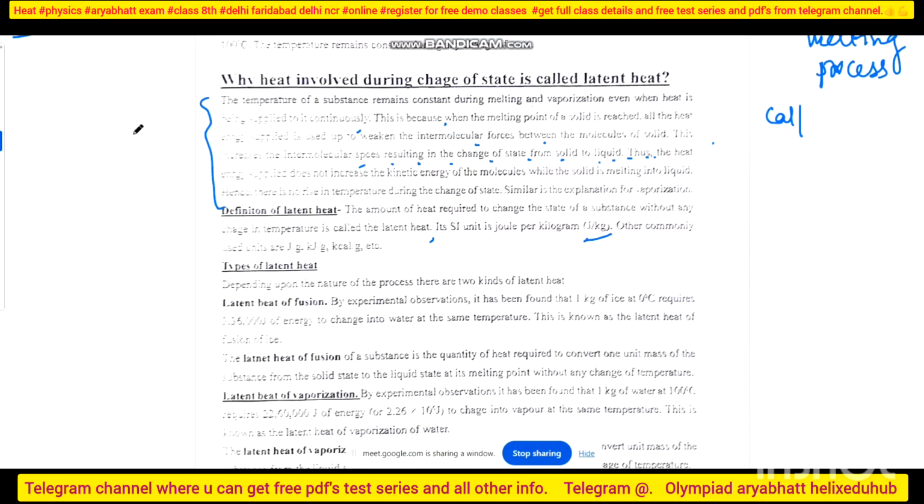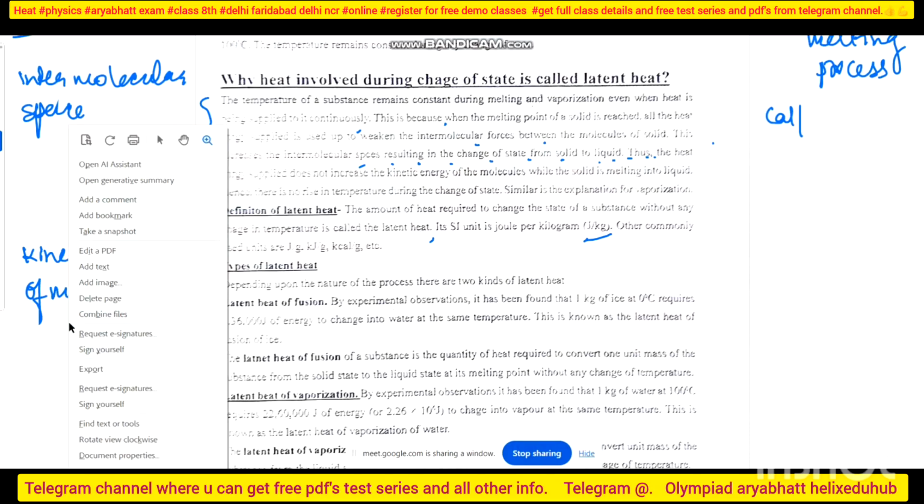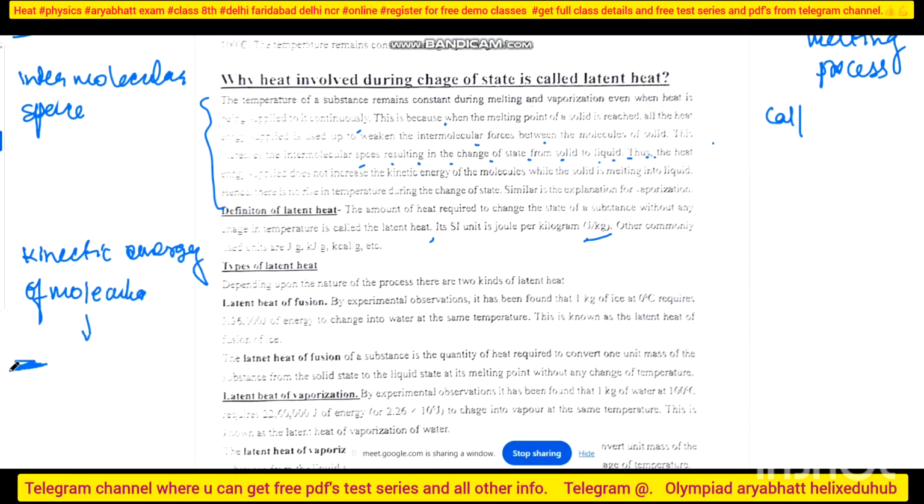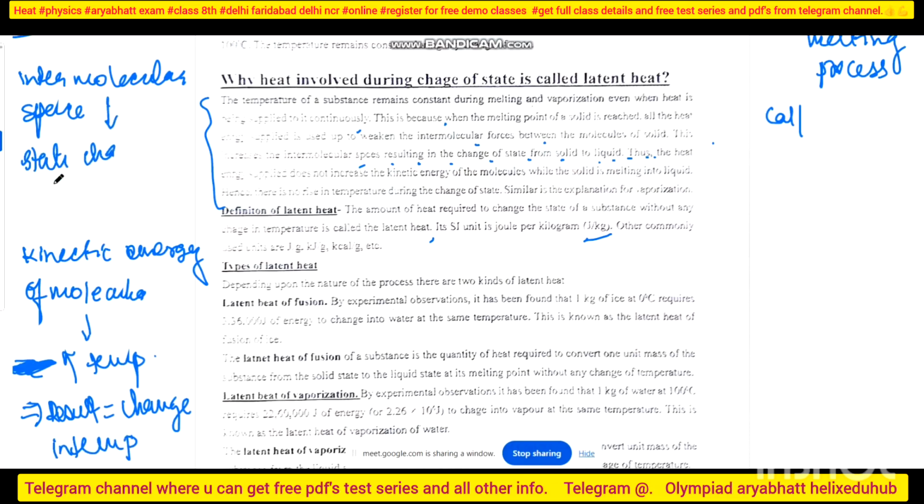You understood? See, they are saying actually intermolecular spaces and kinetic energy of molecules. Now when this kinetic energy increases, beta, the molecules start vibrating and the temperature rises. This results in change in temperature. Whereas intermolecular spaces result in what? State change. I know that solid has very little space, liquid has less space and gaseous has more space. I am talking about intermolecular space.